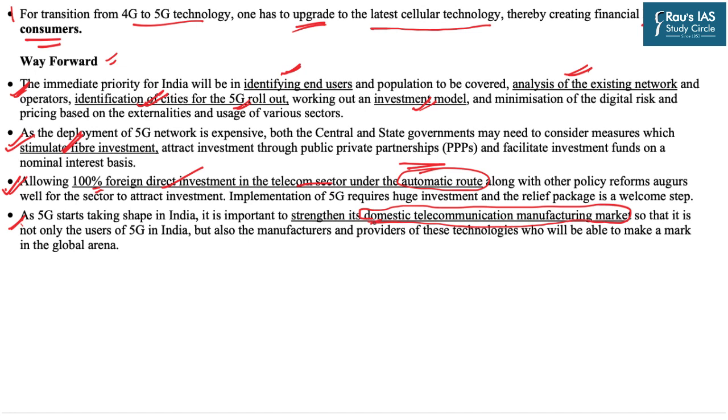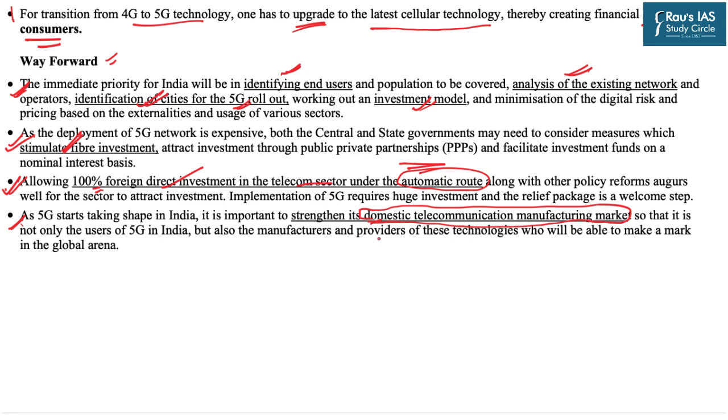Now, presently, because of various policies, for example, inverted duty structures, we still are not able to tap the potential of our domestic manufacturing capabilities. Still, we are very much dependent on the imports of this telecom technology. So, this situation must be reversed in order to have a sustainable and streamlined adoption of 5G technology in our country.